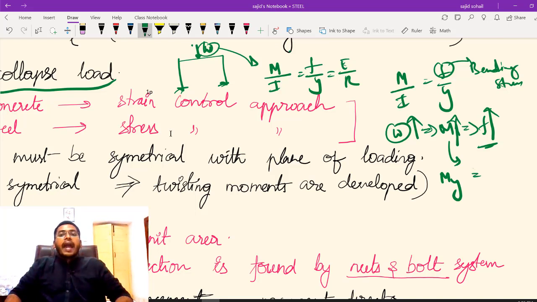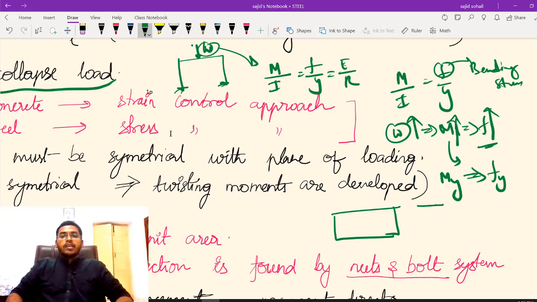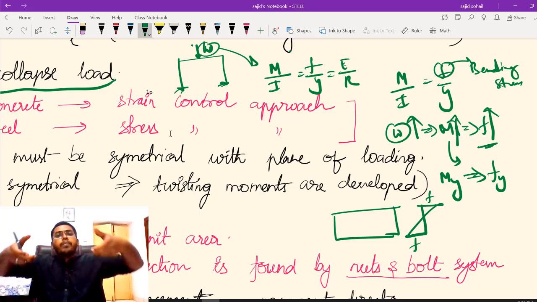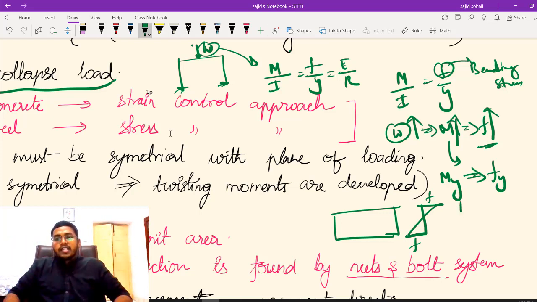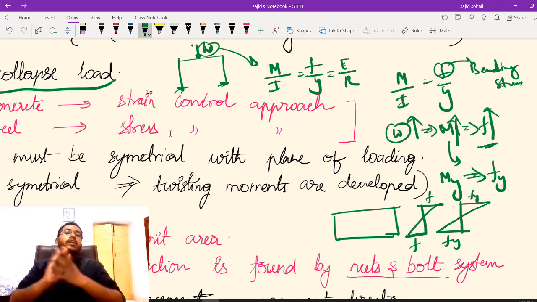So if I keep on increasing the load, obviously my moment is increasing and it will reach yield moment. And here, when it reaches yield moment, what will be my stress? My stress will be Fy, right? My stress will be Fy. For example, if I am taking a rectangular section, stress diagram डाल लेंगे. First of all, let us say this is how the stress diagram looks like, and here F, here F. But if you keep on increasing the load, obviously मेरा stress बढ़ेगा and it will reach Fy, Fy.